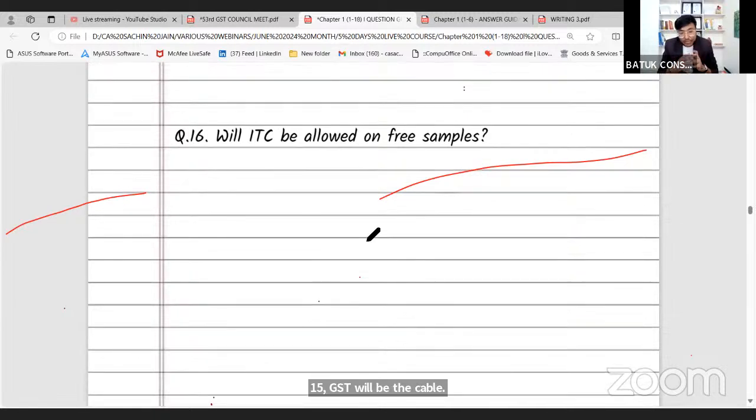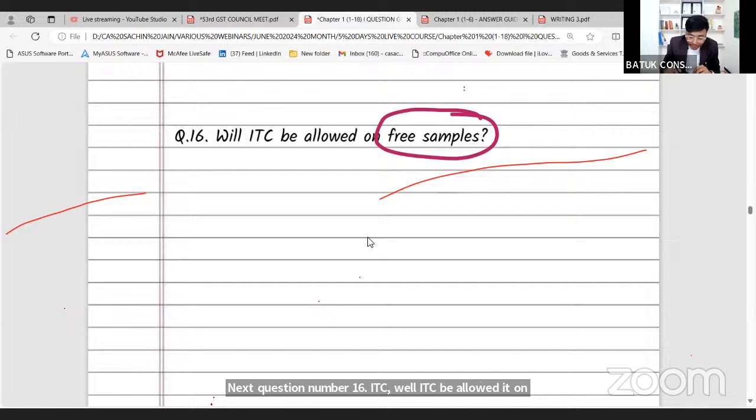Next question number 16, ITC. Will ITC be allowed on the free samples? Yes, sir. ITC will be allowed on the free samples. Yes or no?